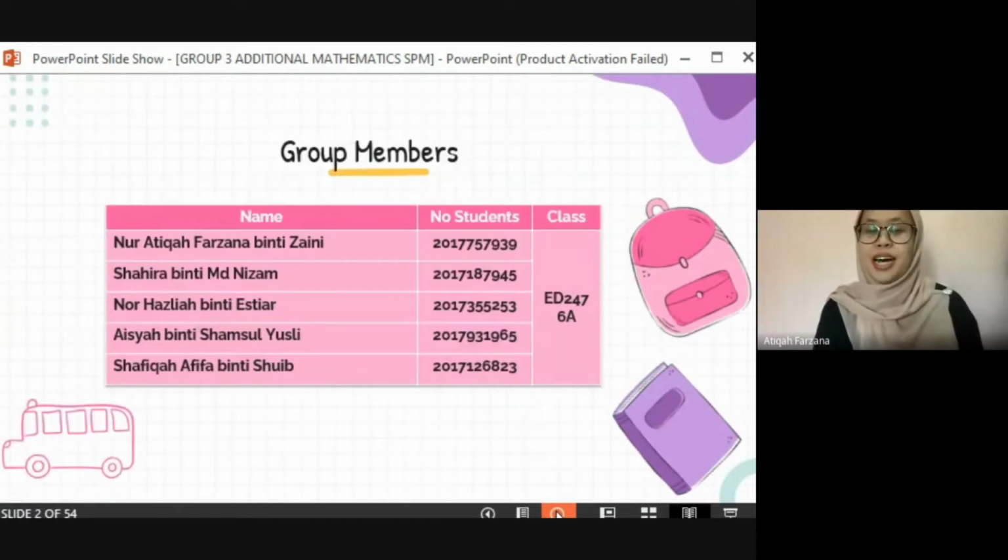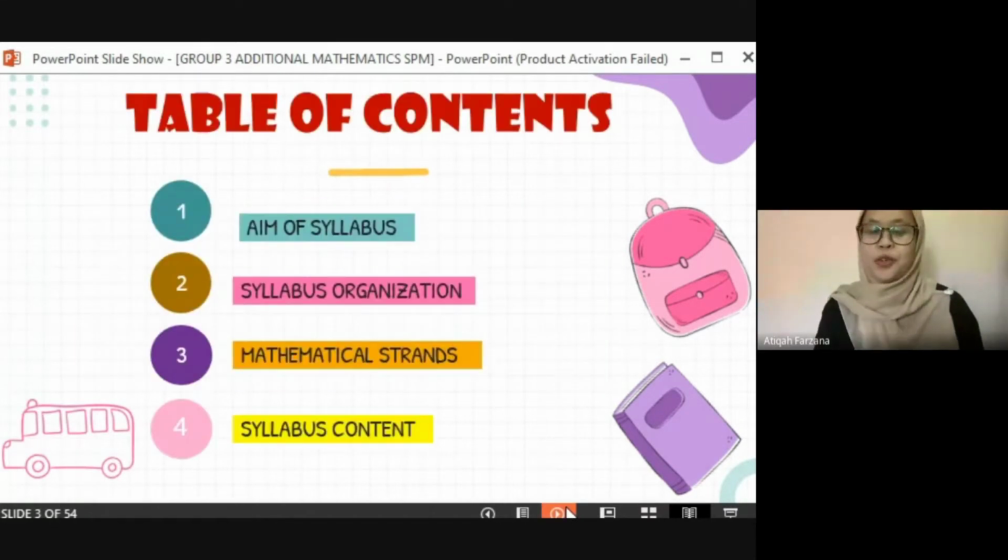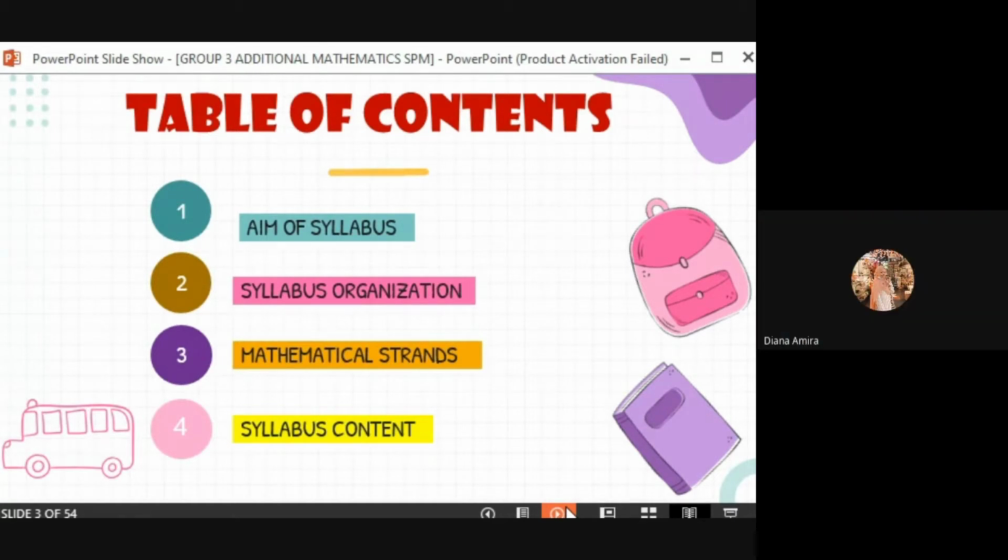So now I will explain to you guys about the aim of the syllabus in SPM Additional Mathematics. So first, I have a question. How many of you guys love to learn math during our high school? Anyone?